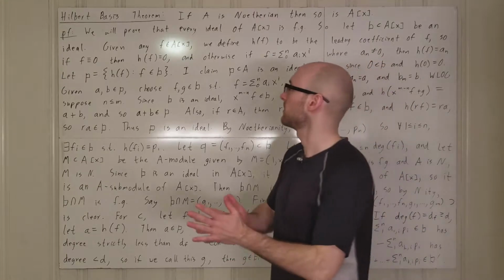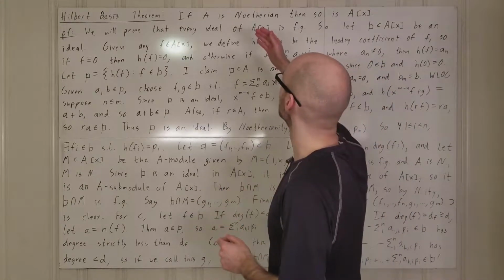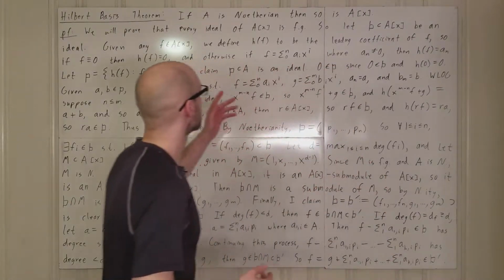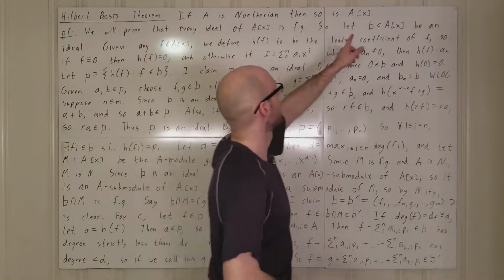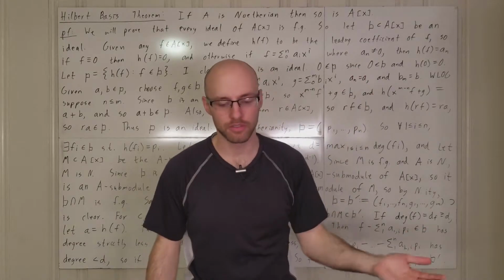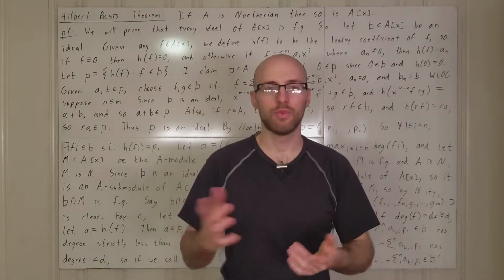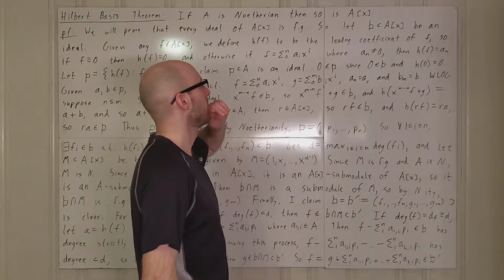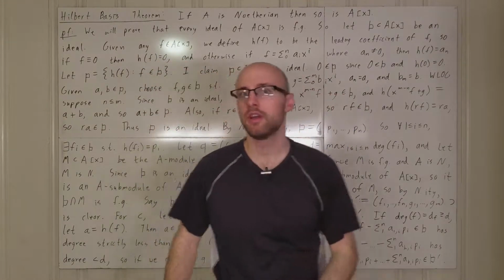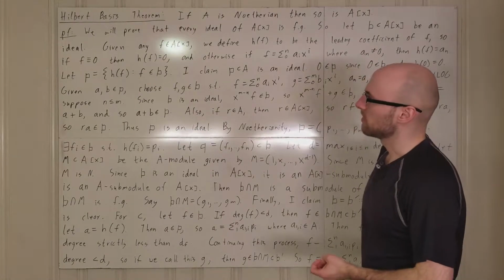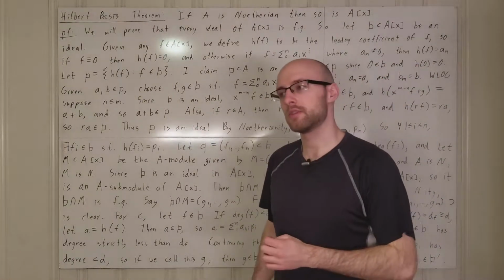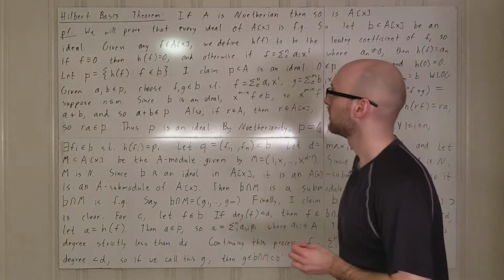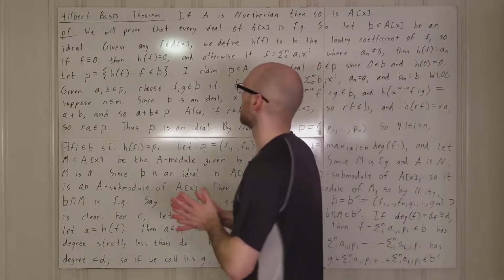All right, let's talk about the Hilbert basis theorem. What it says is that if A is a Noetherian ring, then A adjoin X, i.e. polynomials in A with one variable, is also a Noetherian ring. And this is kind of long, but apparently it's important, especially if you like algebra. You'll probably have to do arguments like this again, so let's do it.